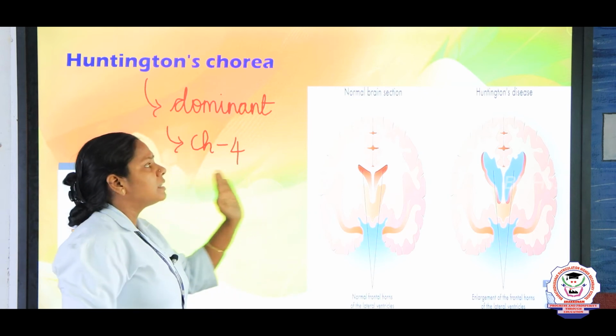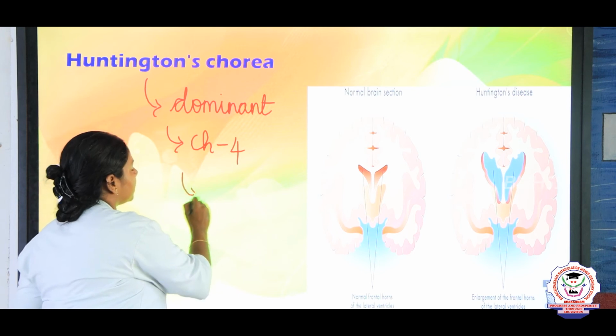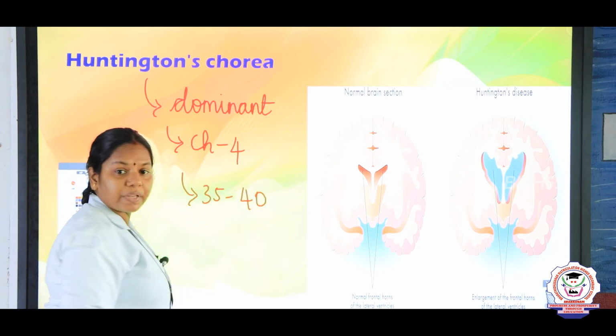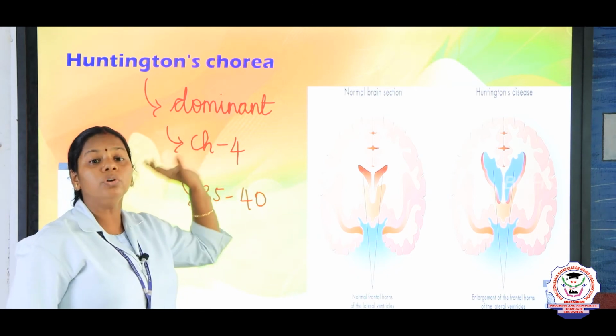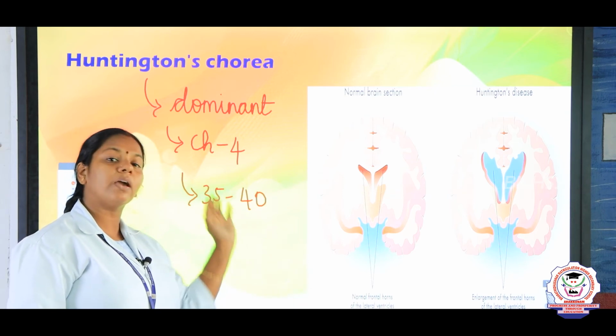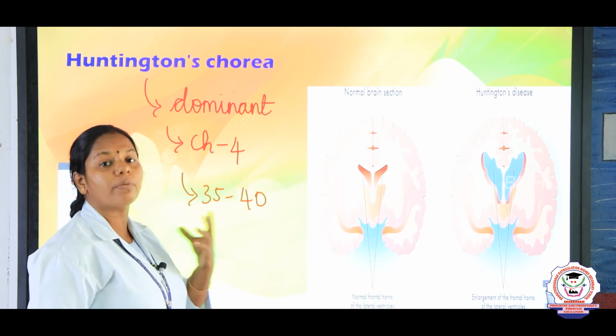Mostly the person suffering with Huntington chorea dies between the age of 35 to 40. So it is the first disorder caused due to a dominant gene. It's an important question also, children. The other three are recessive. In your book, this Huntington chorea is caused due to a dominant gene.